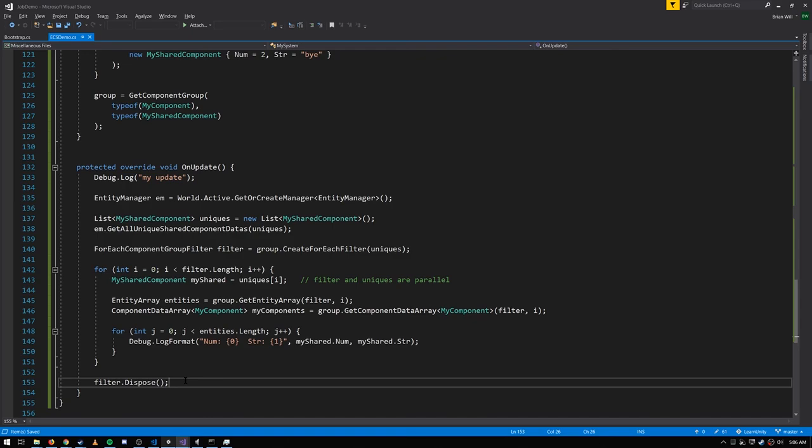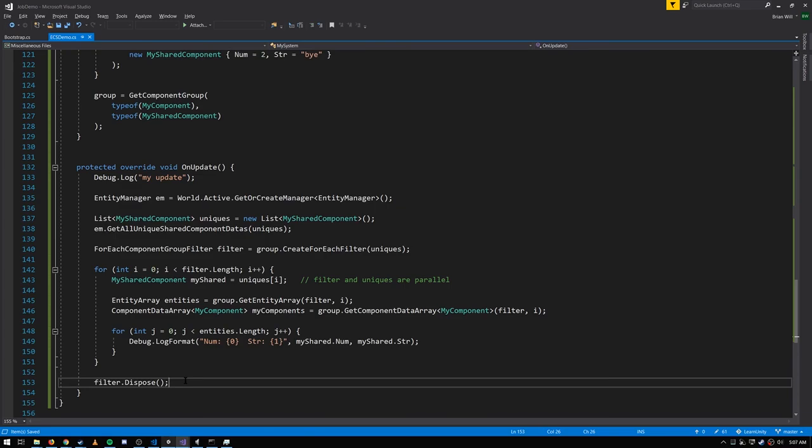Last thing to say is a point I was confused about for a while: how exactly are these equality comparisons between the shared component values performed? Because anytime we setFilter or add a shared component or set a shared component, there has to be equality tests between the shared component values. And the question is, well, how exactly is that done?